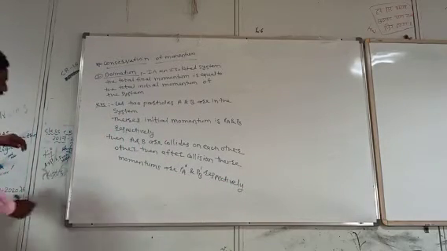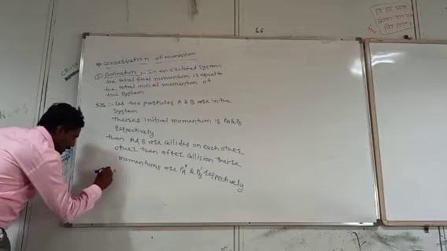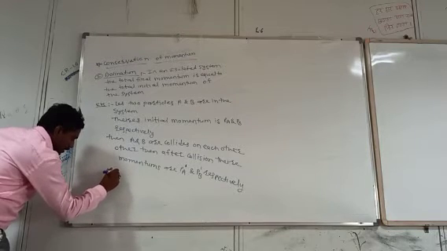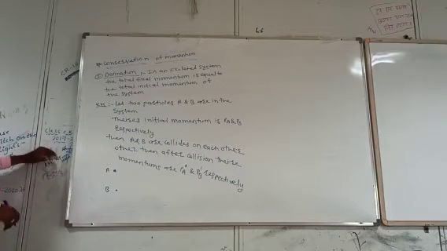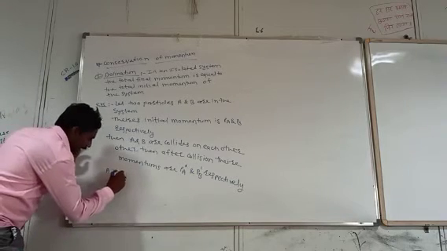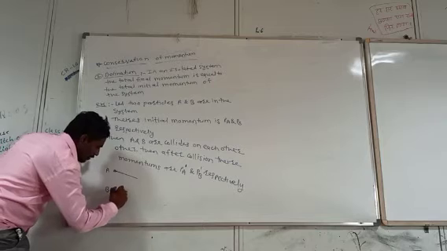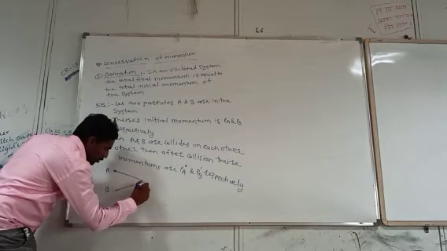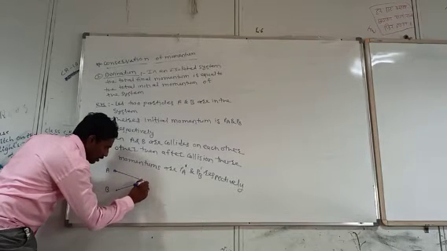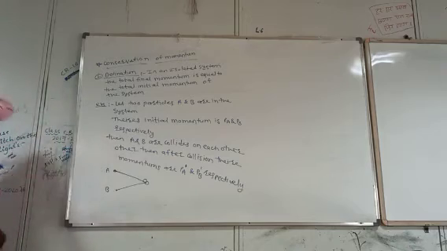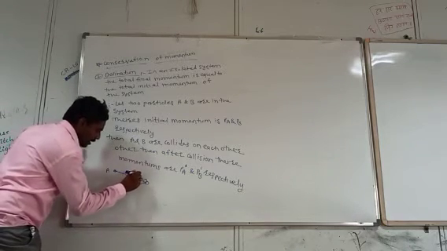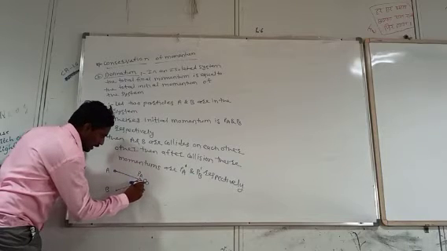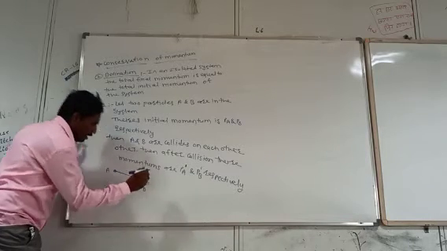See here, this is particle A and this is particle B. After some time, particle A and particle B collide with each other. Before collision their momenta are Pa and Pb respectively.